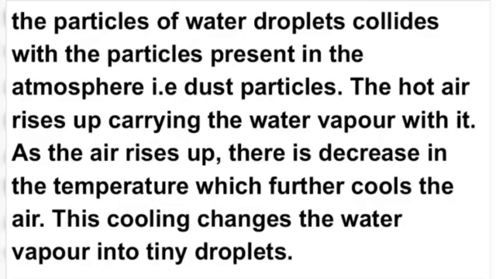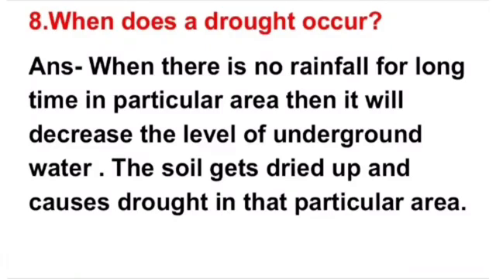As the air rises up, there is a decrease in the temperature which further cools the air. This cooling changes the water vapors into tiny droplets and clouds will form. Question number 8. When does a drought occur?